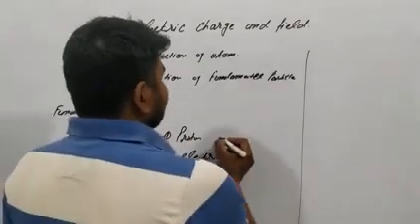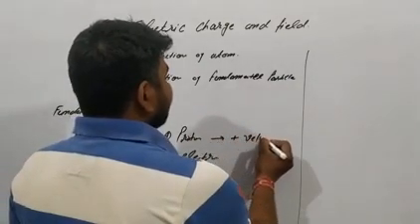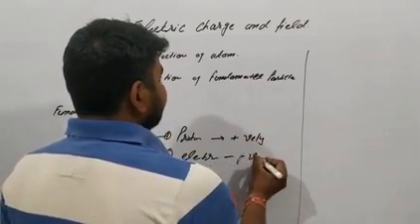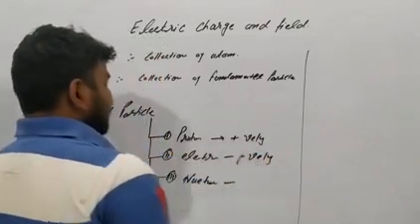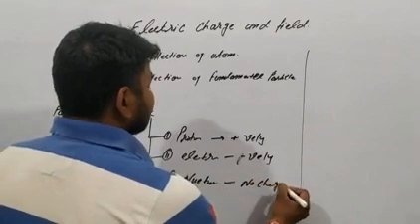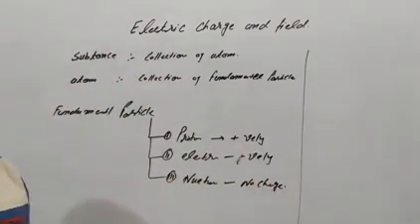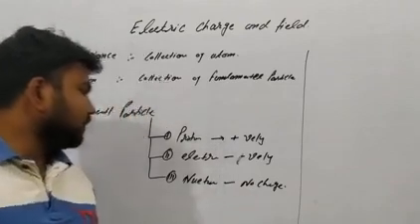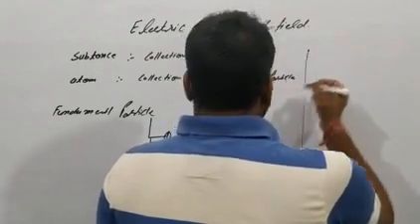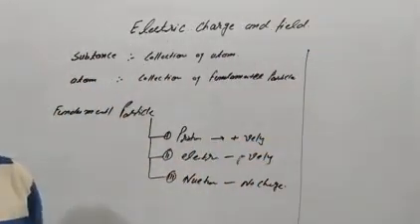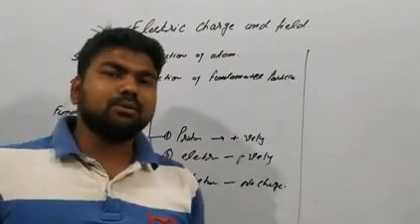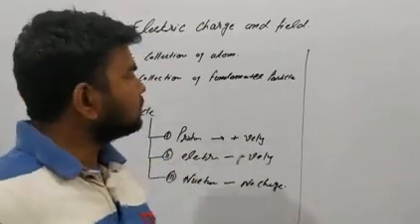Proton has positive charge and electron has negative charge, and neutron has no charge. It is also known as neutral charge. Proton and neutron are in the nucleus. They are also known as nucleons.